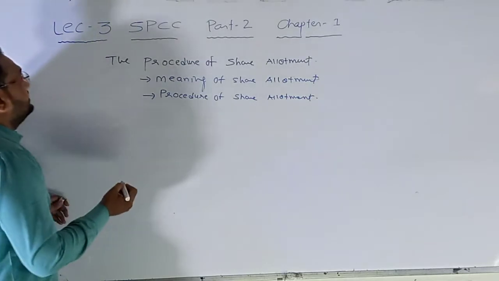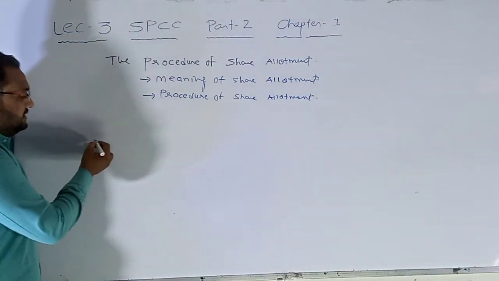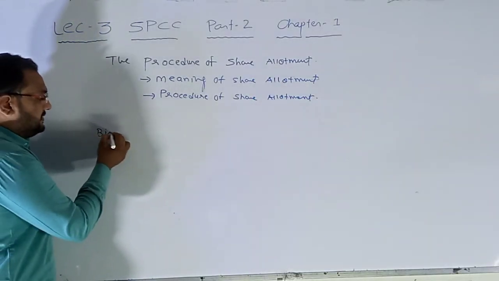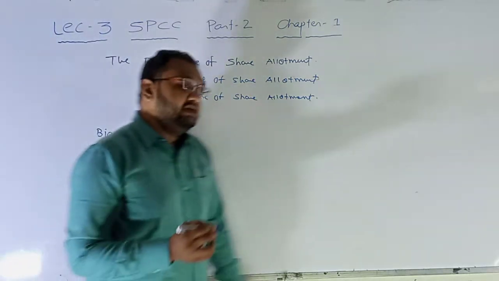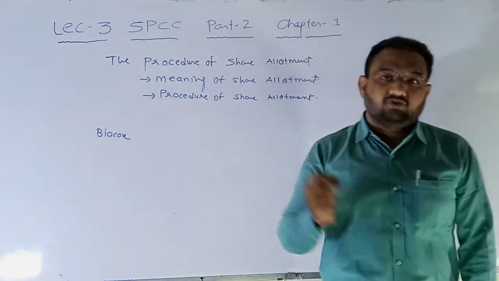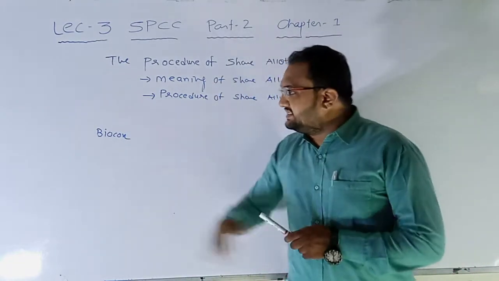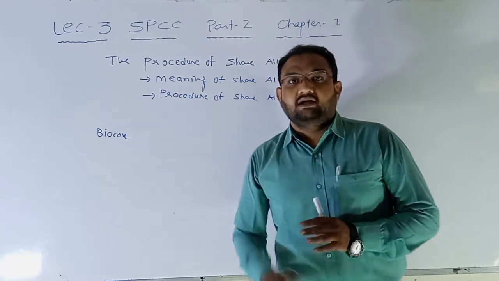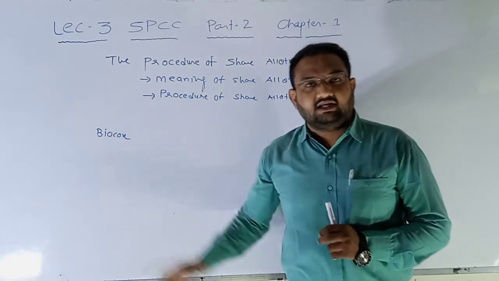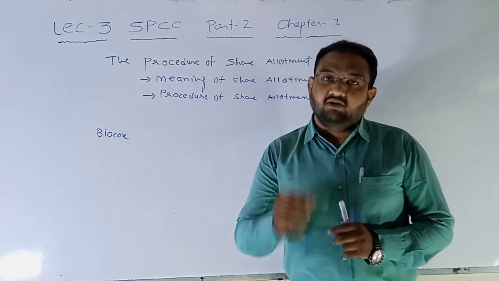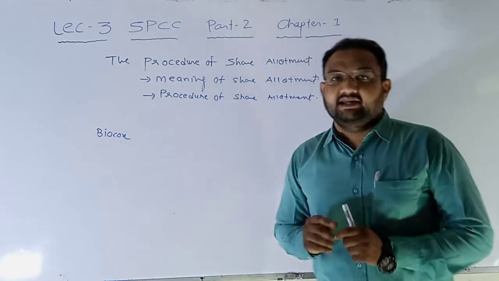There is one company named Biocon. It is already a listed and well reputed company run by Kiran Mazumdar Shaw. It is one of the success stories of a woman entrepreneur, whose application was once rejected by the bank because of gender inequality.